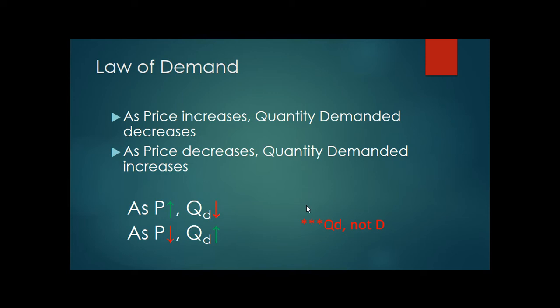Okay, so a good way to think about this is imagine that you are in the grocery store and you see a sale. You're going to buy a 12 pack of Coca-Cola, and that 12 pack is normally $3.99, but at the moment it's on sale for $2.99. Well, you are more likely to buy that Coca-Cola at $2.99 than you were at $3.99. So when we look at the market demand, Coca-Cola is going to sell more 12 packs when they are on sale than they would have. So as the price for Coca-Cola decreased, the quantity demanded from the market increases.